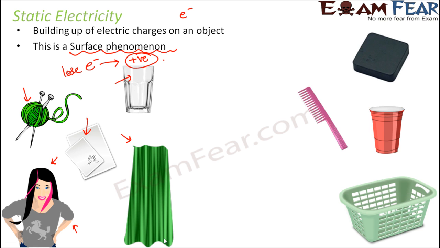What about those materials which have a tendency to gain electrons? Those examples would be plastic, which might include PVC or polyester, and hard rubber. So plastics and rubbers are examples of materials which have a tendency to gain electrons. And once they gain electrons, they tend to become negatively charged.